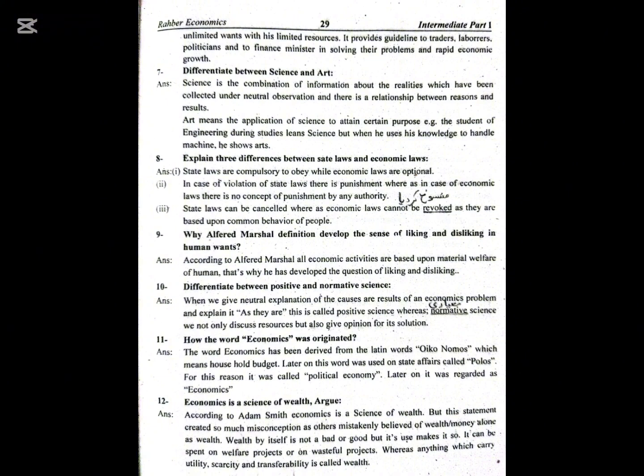How was the word economics originated? The word economics has been derived from the Greek word oikonomos, which means household budget. Later on, this word was used for state affairs called polis. For this reason, it was called political economics. Later on, it was regarded as economics.